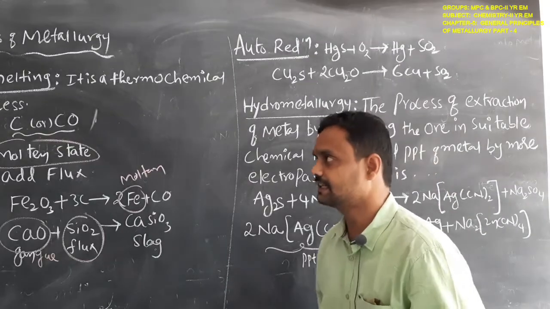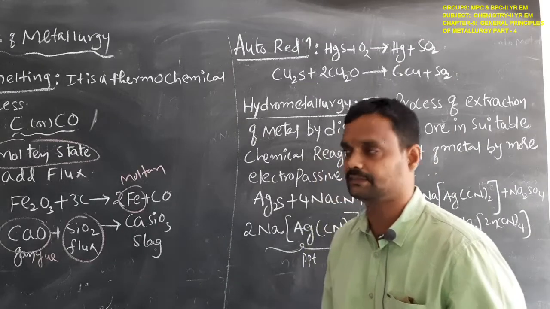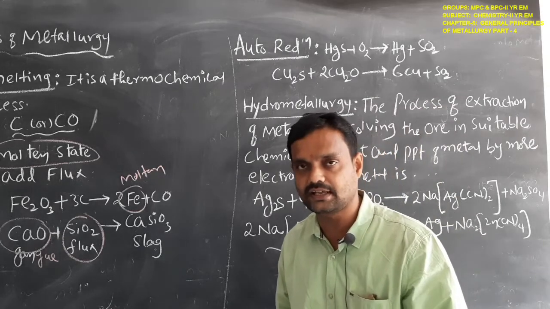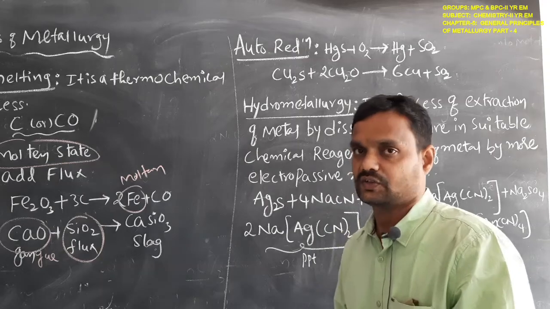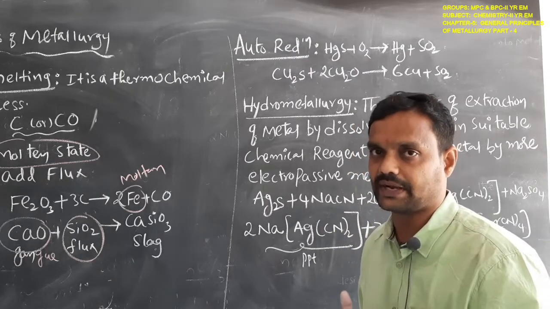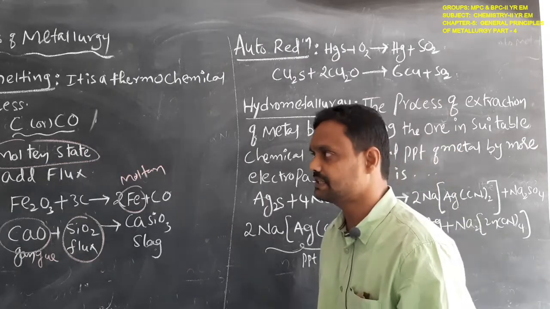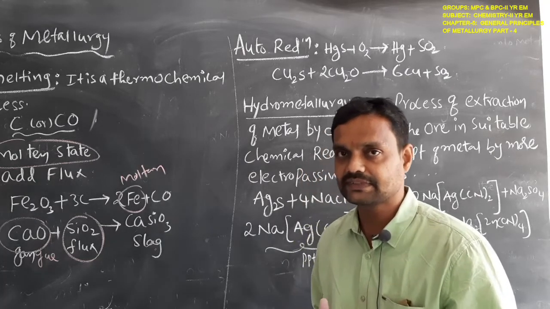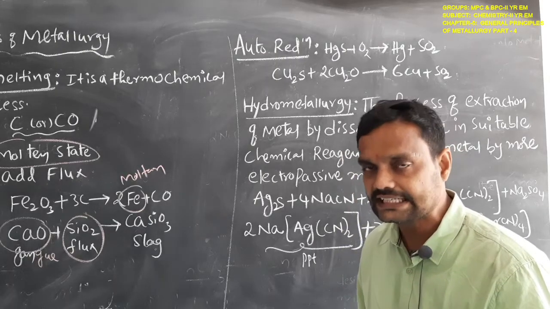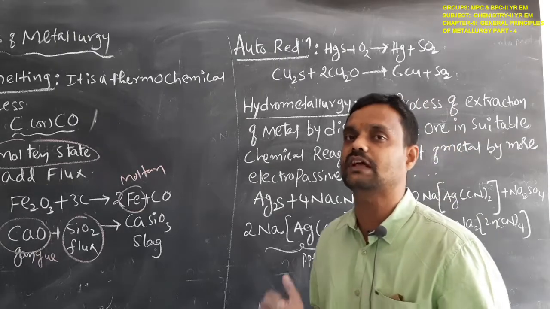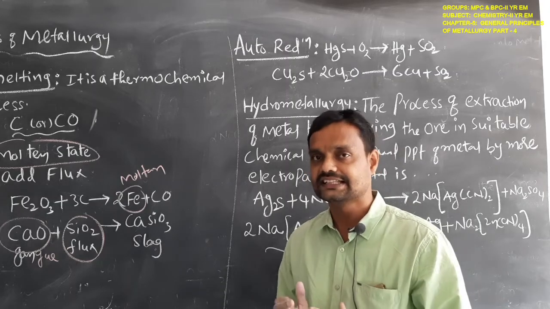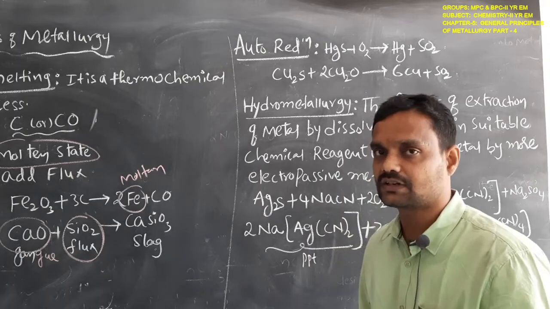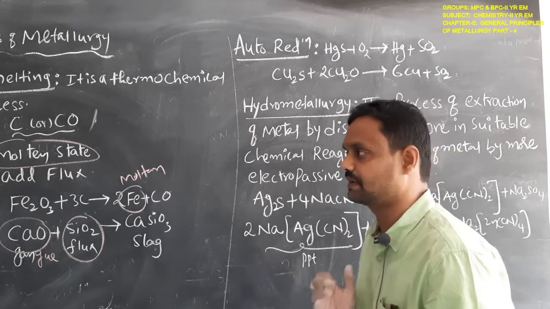Here we discuss the reduction of the metal oxide into the metal. That process is also known as the electronation process. Here we are using pyrometallurgy. Pyrometallurgy means the extraction of the metal from its metal oxide. We heat the metal oxide in the presence of a suitable reducing reagent. That is called pyrometallurgy, also called the thermal reduction process.